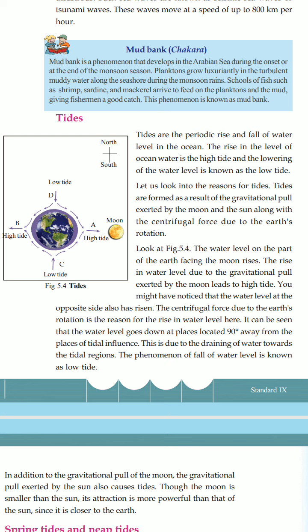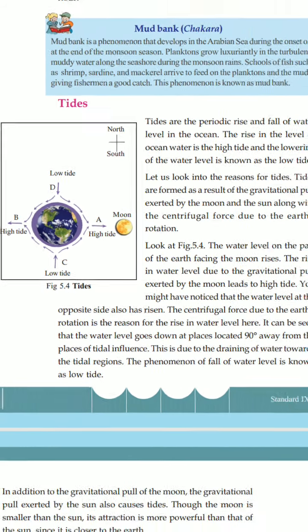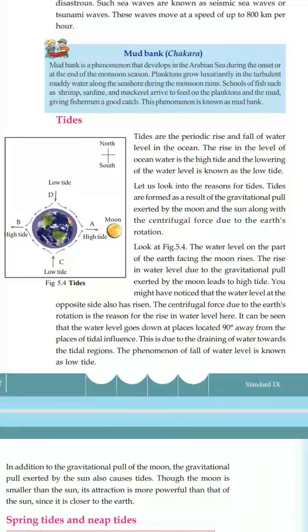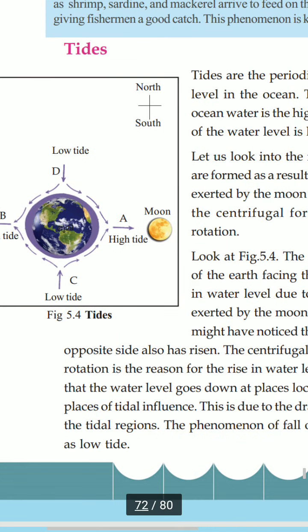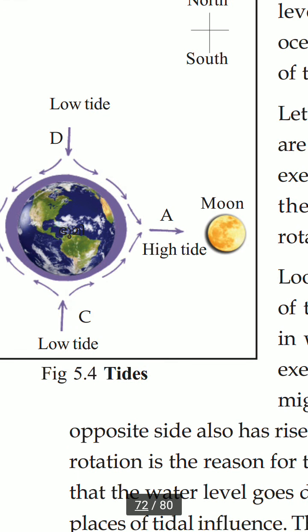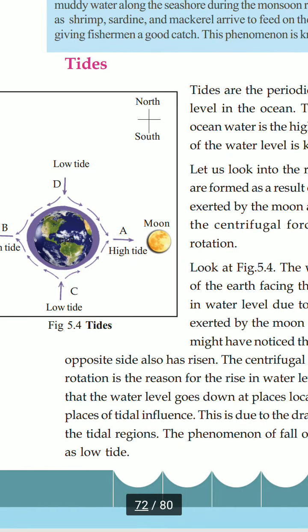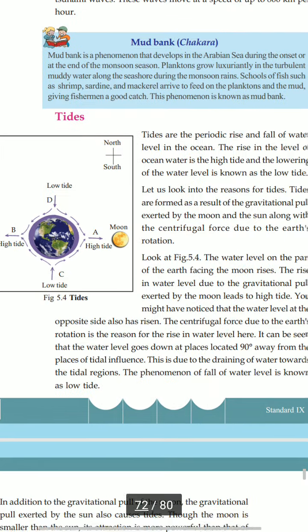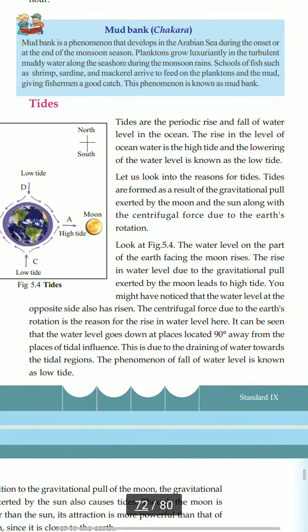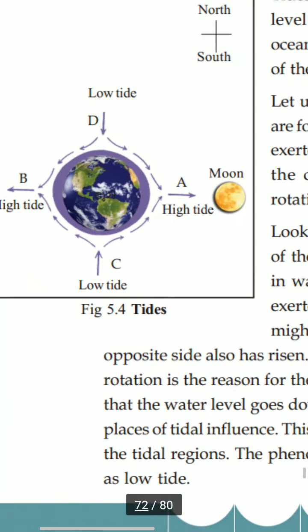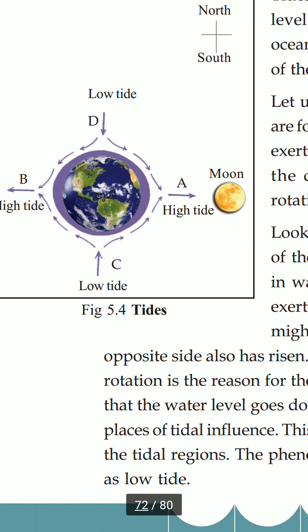It can be seen that the water level goes down at places located near 90 degrees away from the places of tidal influence. Where your C and D are, there it is having low tide. Why? This is due to the draining of water towards the tidal region. When A and B are having high tides, C and D will have very little water.